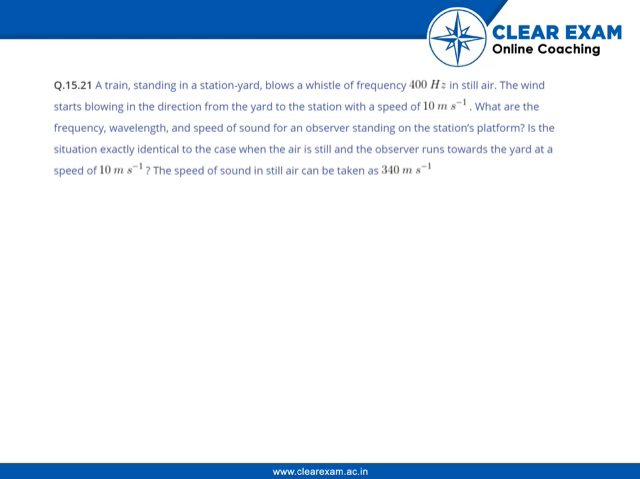A train standing at a stationary yard blows a whistle of frequency 400 Hz in still air. The wind starts blowing in the direction from the yard to the station with a speed of 10 meters per second. What is the frequency, wavelength, and speed of the sound for an observer standing on the station platform?